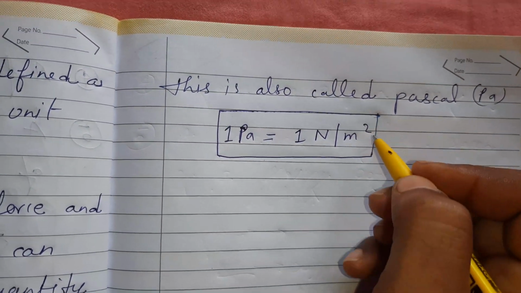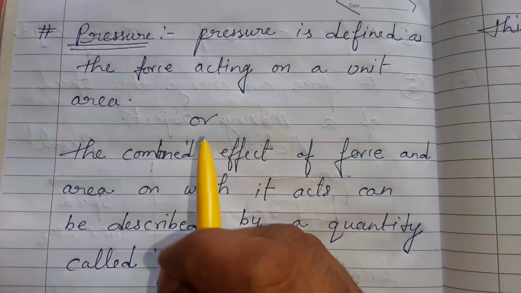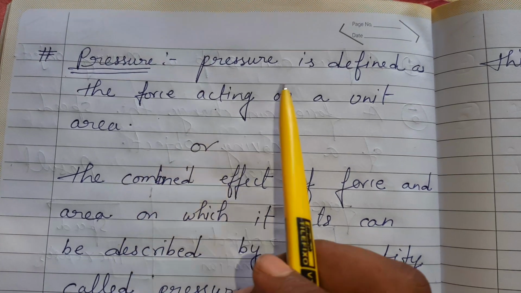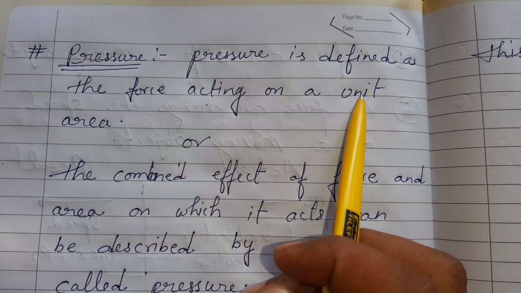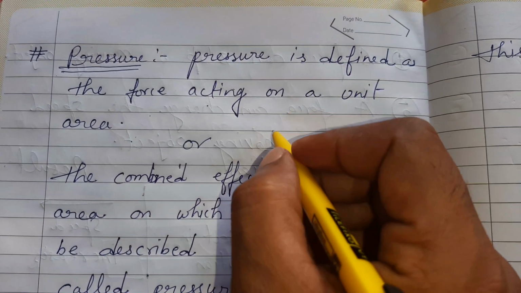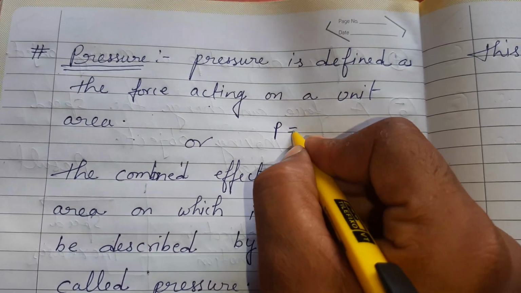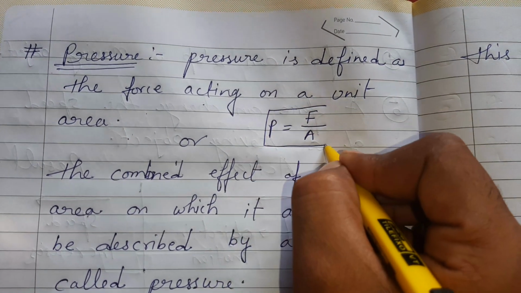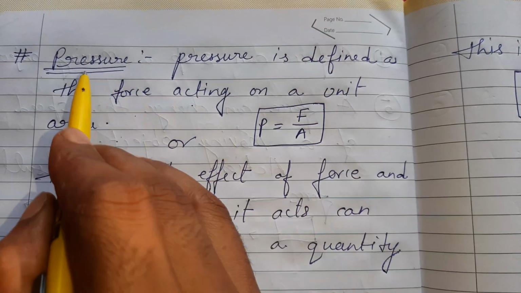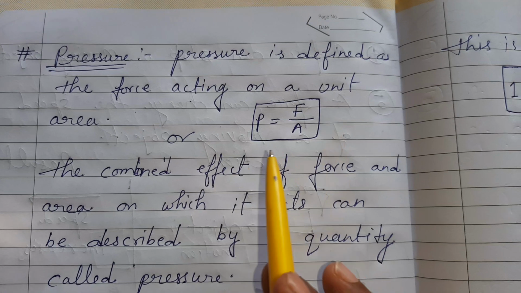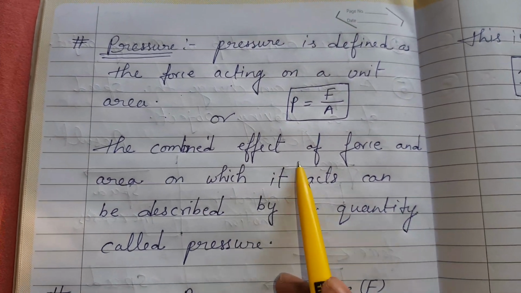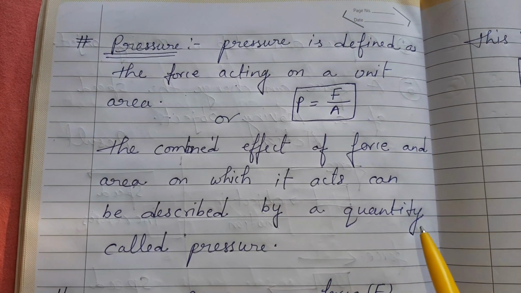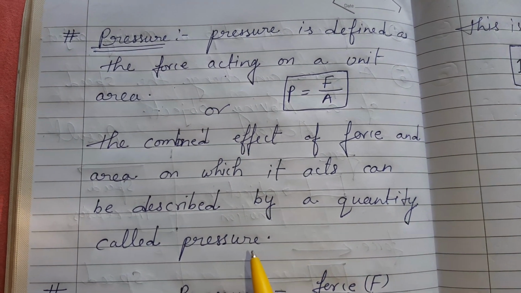Understood? So what did you learn today? What is the definition of pressure? Pressure is defined as the force acting on a unit area, or write pressure is equal to force per unit area. How much force is applied per unit area, that is called pressure. Another definition of pressure: the combined effect of force and area on which it acts can be described by a quantity called pressure.